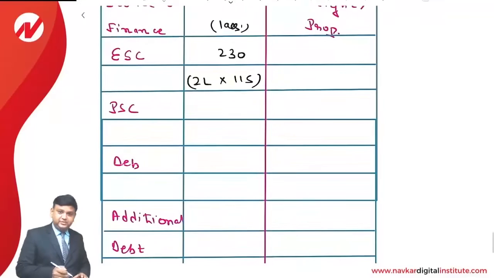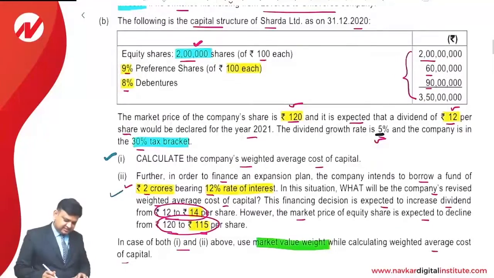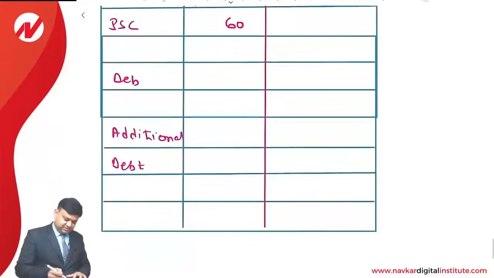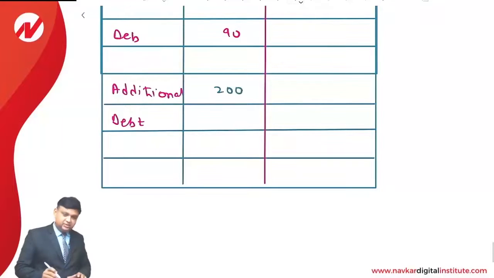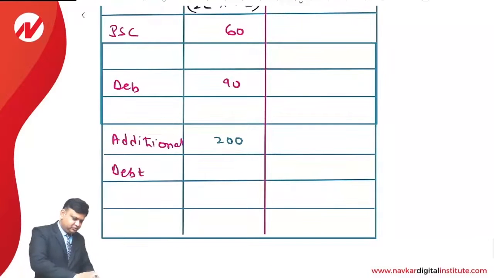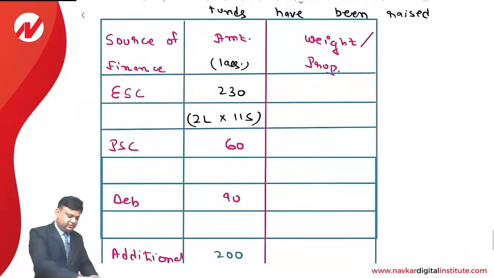In case of the preference share capital, it will be as it is 60 lakhs, and 90 lakhs for debentures. Additional debt financing of 2 crore, that is 200 lakhs. So use your calculator: 230 plus 60 plus 90 plus 200, that comes to 580 lakhs. The proportion in which we have raised the funds is 230 upon 580, that comes to 0.3966.